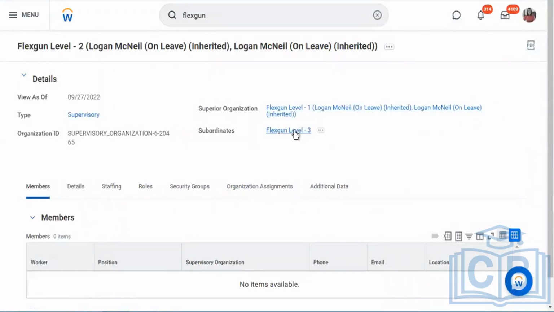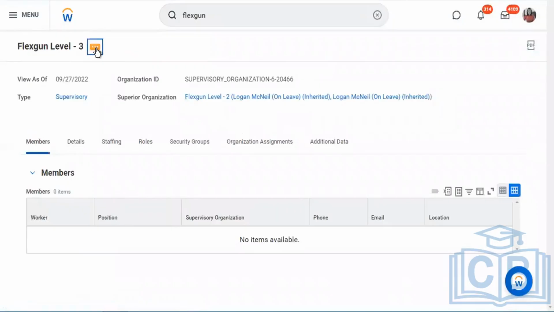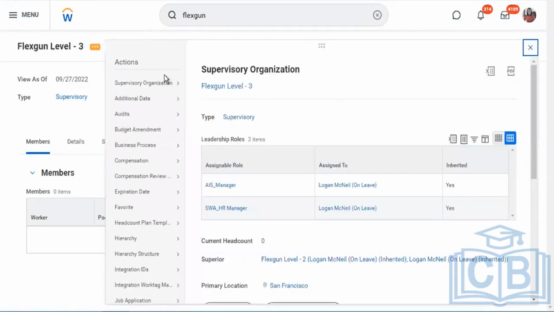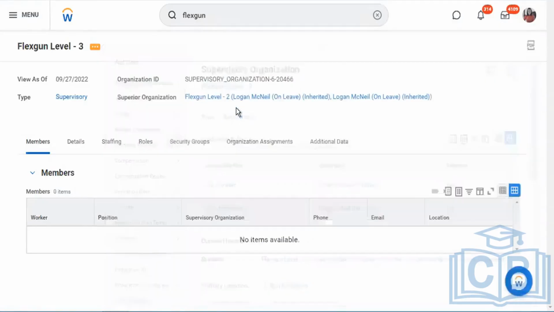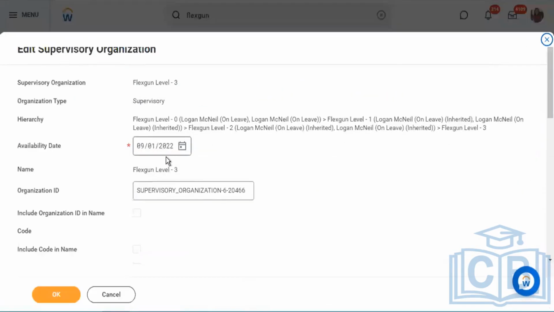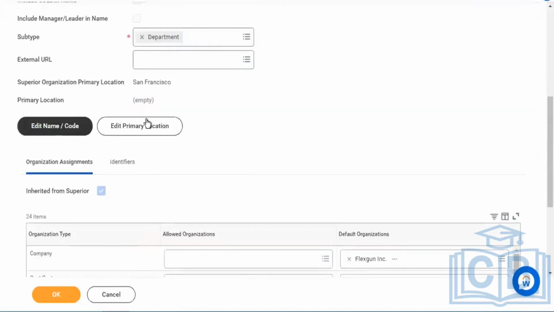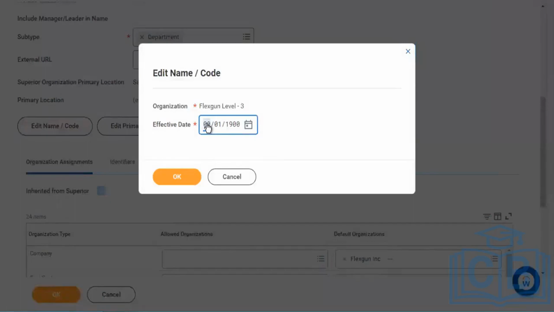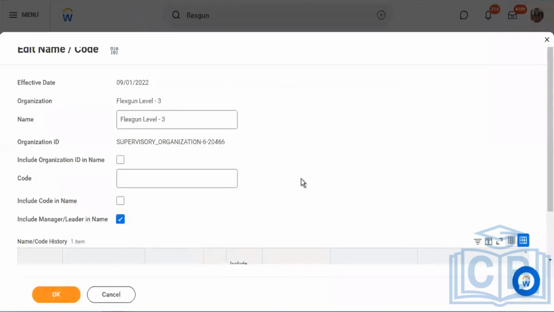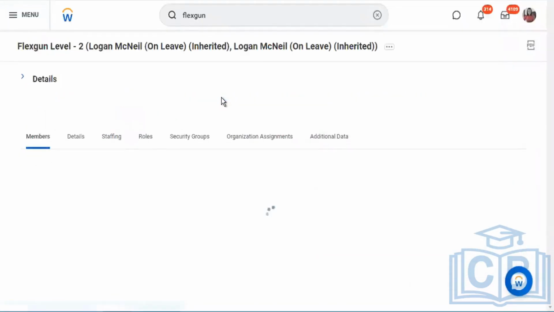Organizations can be backdated as much as possible. It's not going to change anything, but instead it's the date. Now I have that and navigate to my, let's say, level 1.